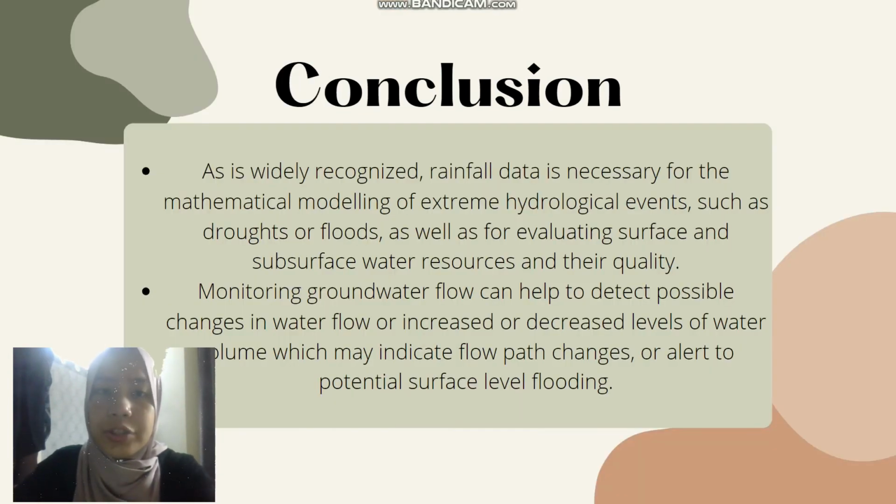For the conclusion, as is widely recognized, rainfall data is necessary for the mathematical modeling of extreme hydrological events, such as drought or floods, as well as for evaluating surface and subsurface water resources and their quality. Lastly, monitoring groundwater flow can help to detect possible changes in water flow, or increases or decreases in water volume, which may indicate flow path change or alert to potential surface level flooding.